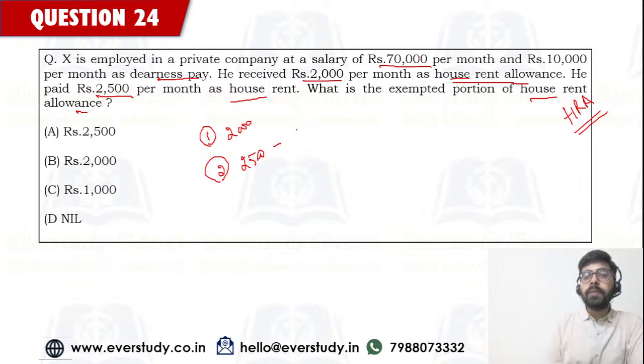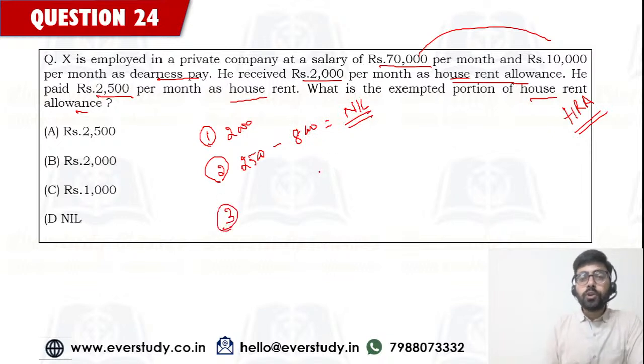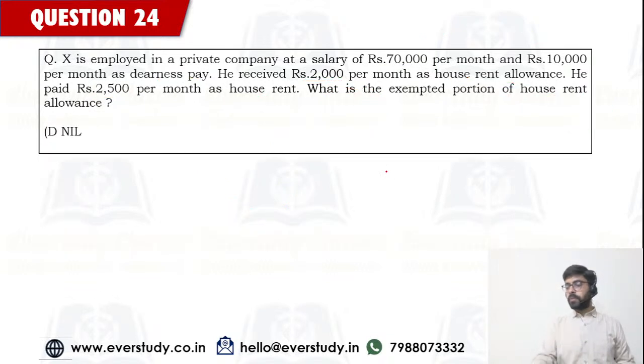10% of salary 70 plus 10, 80 का 10% 8,000. So ये माइनस में आ नहीं सकता. This is going to be nil or 0. And the next one is going to be 50 or 40%. So अगर हम 50% भी इसका कर देते हैं, so how much this is going to be? 80,000 का 50%, 40,000. So least यानी कि nil. This is going to be the HRA exemption. So yes, answer is option number D.